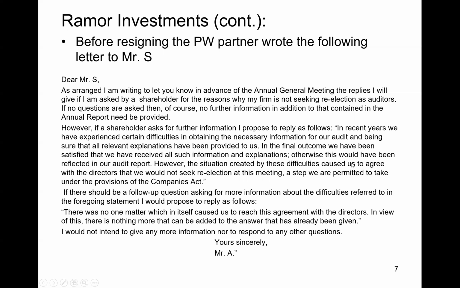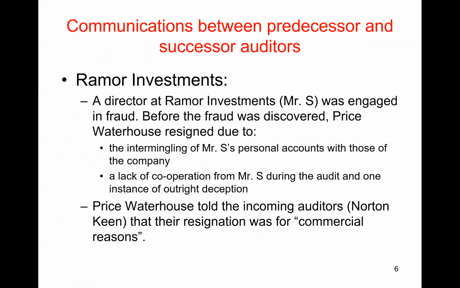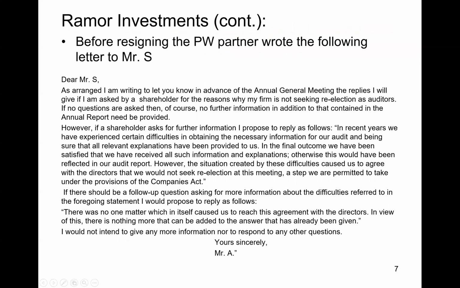So you see there's this kind of very bland, uninformative disclosure here, right? No real information, no detailed information with specific details about what had happened was going to be provided to investors. Remember, what had happened was the auditors had found that Mr. S's personal accounts were mixed up with those of the company, and Mr. S had tried to deceive the auditors during the audit, but they weren't going to reveal that.